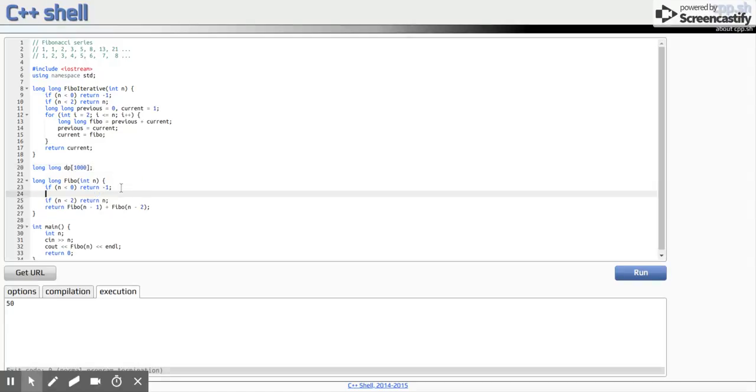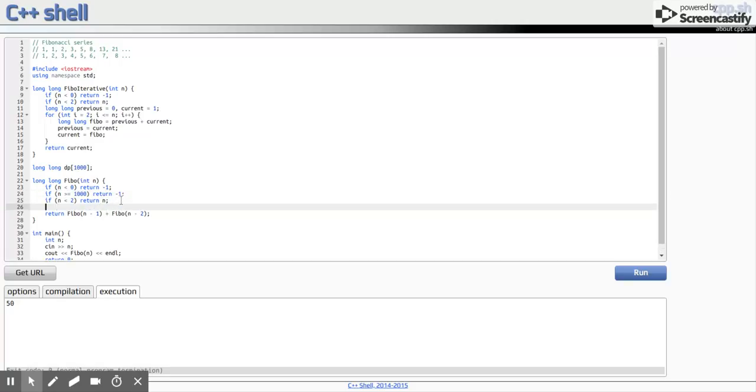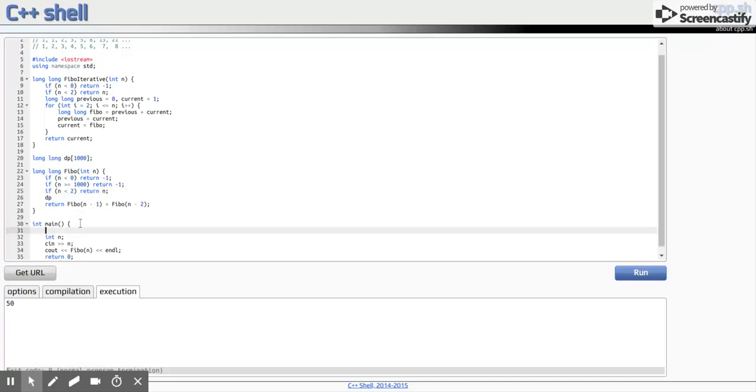So we will put another condition that if n is greater than or equal to 1000, we return -1, and then we find the answer, and we have to initialize dp. dp of i equals -1, and then check if we have already found the solution for the nth number.